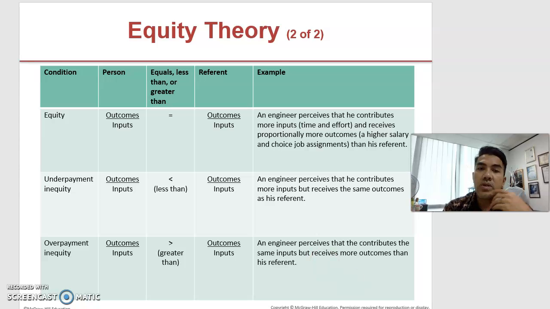And then we would assume underpayment inequity, where the inputs that we produce are considered as less than the person that we refer to. The referent person could be anyone. It could be your fellow employee, your colleague, or your next door neighbor. For example, we look at our next door neighbor, and suddenly during the PKPB, they bought a new car.